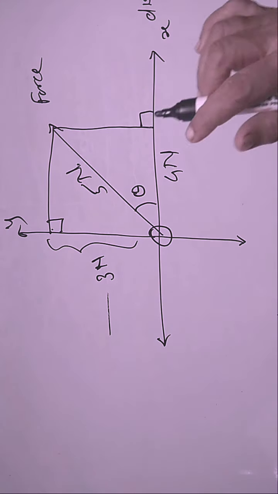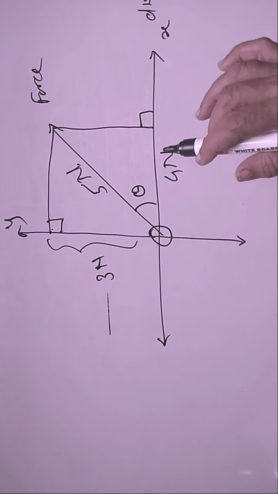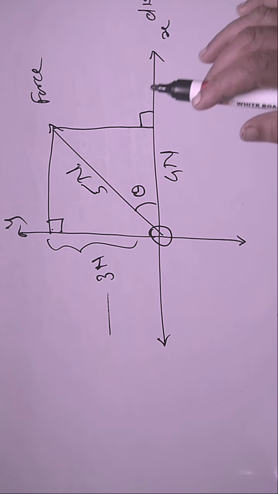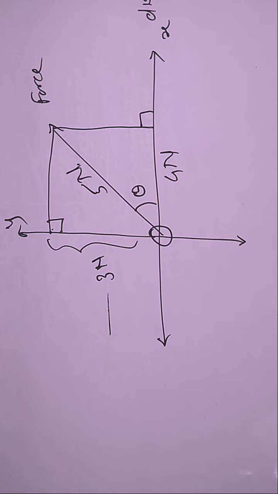Therefore, here the angle between force and displacement is important. Thus, work done is the product of force into displacement into cos theta, where theta is the angle between force and displacement.